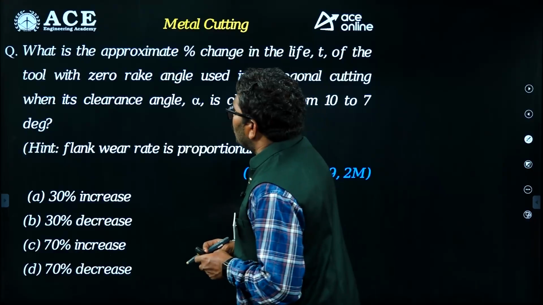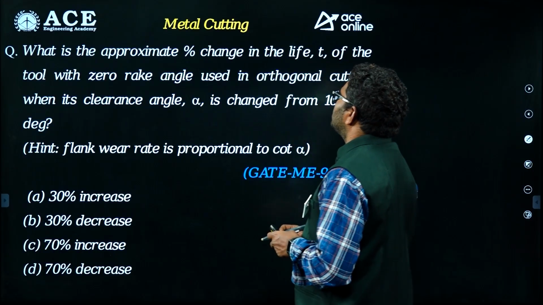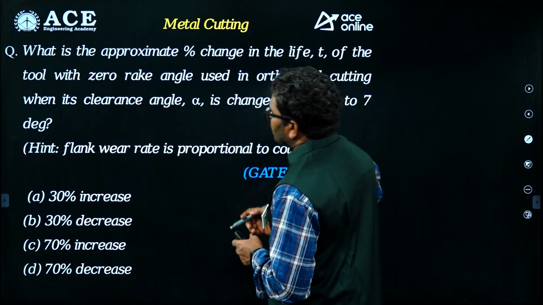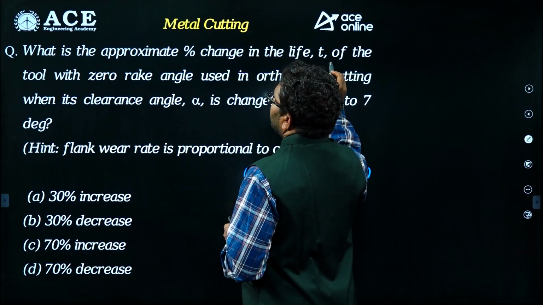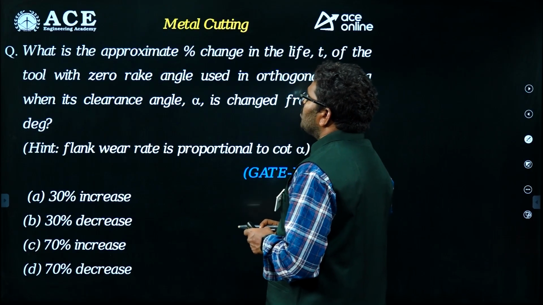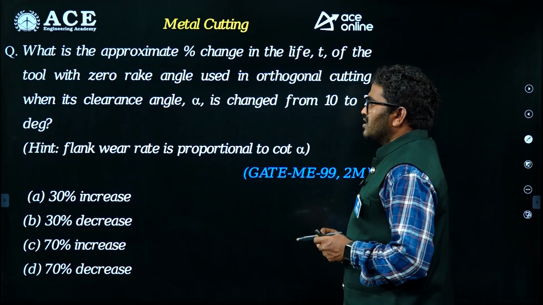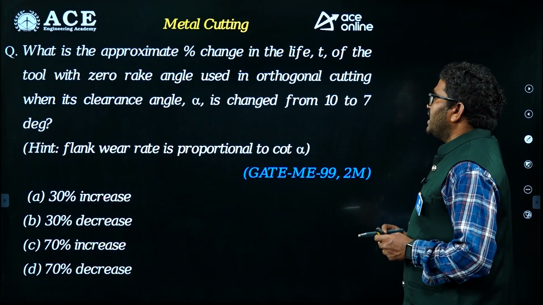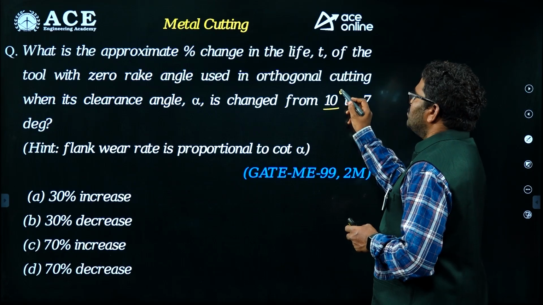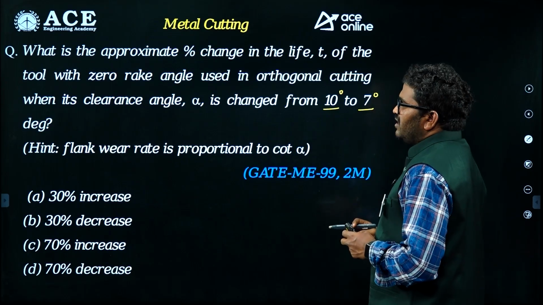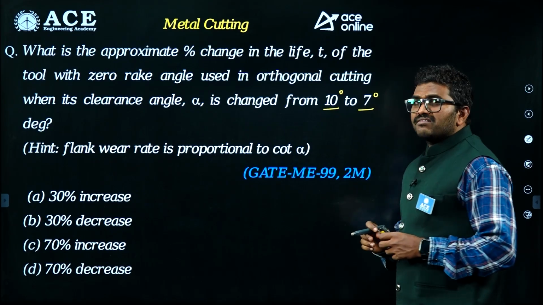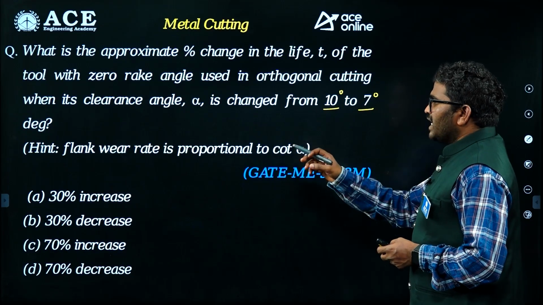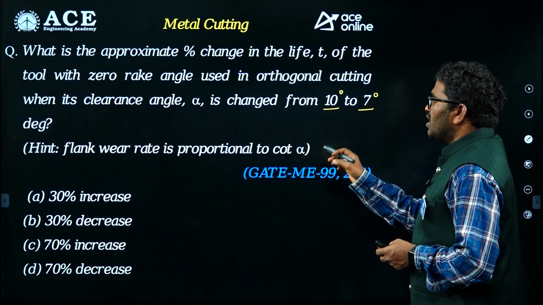What is the approximate percentage change in tool life? Percentage change in life T of the tool with 0 rake angle used in orthogonal cutting, when its clearance angle alpha is changed from 10 degrees to 7 degrees. So 0 rake angle, and clearance angle changed from 10 degrees to 7 degrees. Now flank wear rate is proportional to cot alpha.